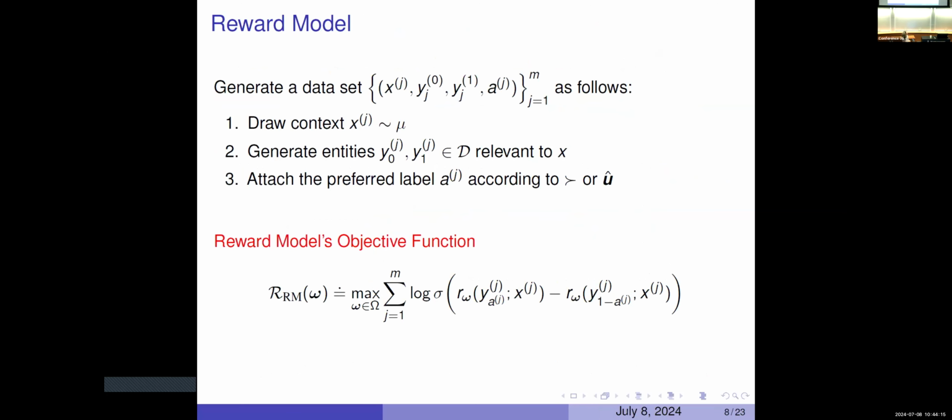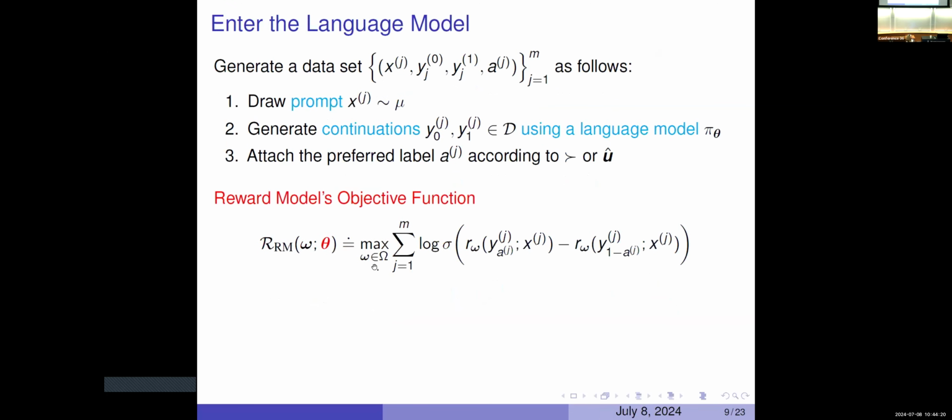Now we will have the language model enter this game. Okay, so that's the objective for the reward model. That's the game that the reward model is playing. And what does the language model do? Given a prompt that's drawn from some distribution, the language model is going to be generating some continuations. So the language model is making decisions about what the continuation should be for that prompt. The language model here is parameterized by this theta, so it is going to want to optimize this theta.